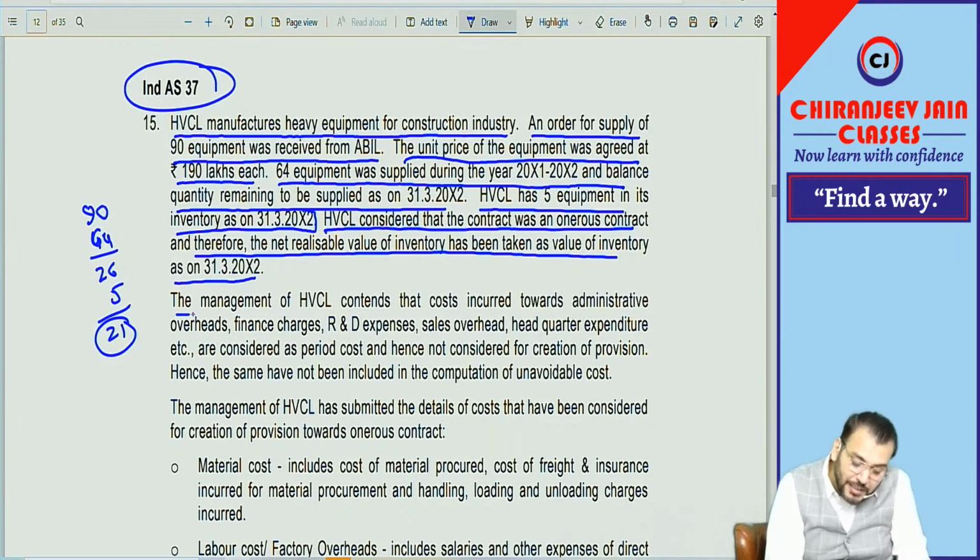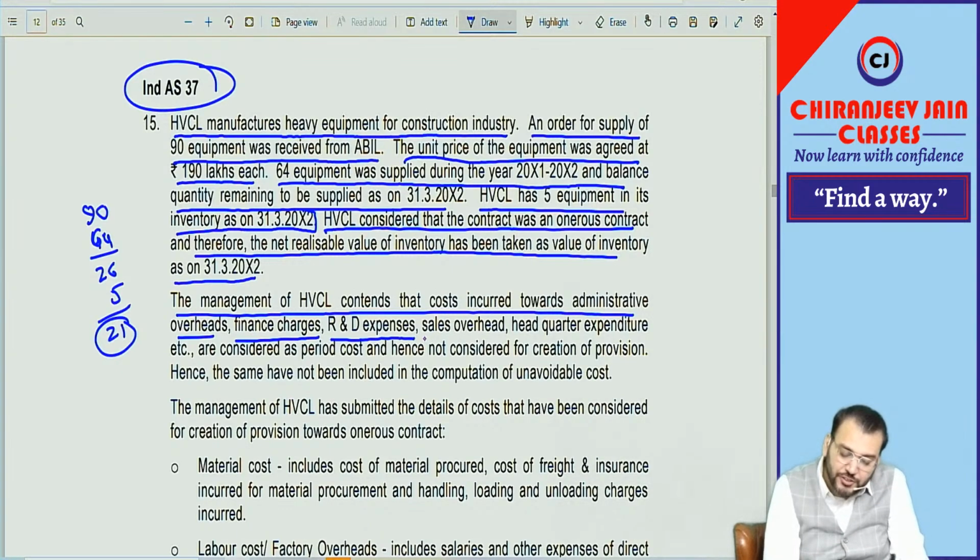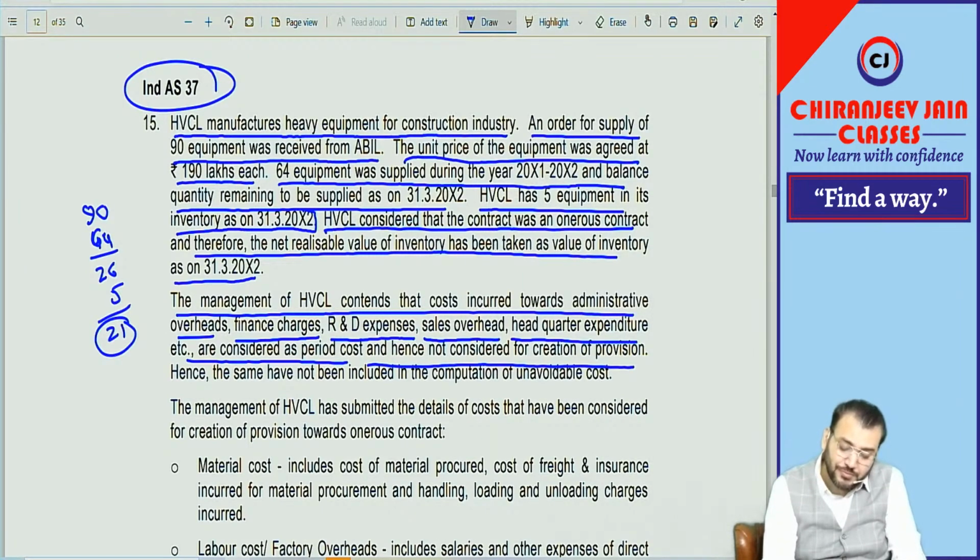Correct. The management of SBCL contended that costs incurred toward administrative overhead, finance charges, research and development expenses, sales overhead, and headquarter expenditure, etc., are considered period cost and hence not considered for creation of provision.